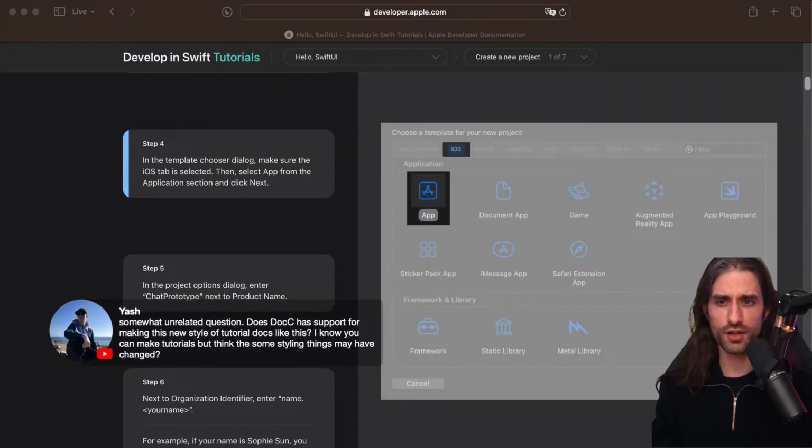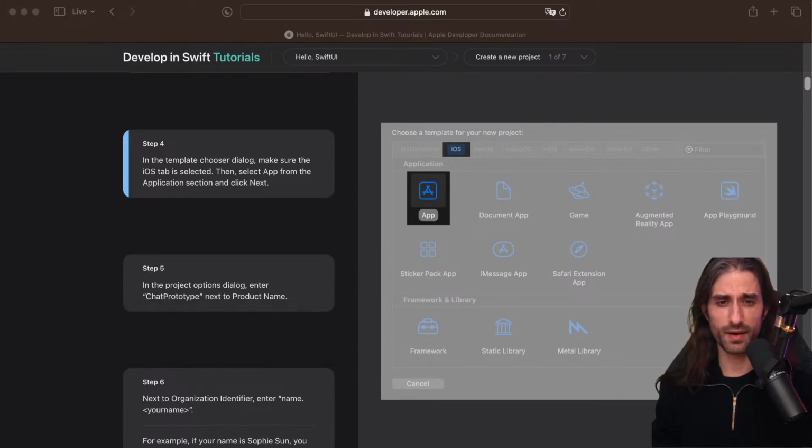I see a very good question. Somewhat unrelated question: does Docsy have support for making this new style of tutorial docs like this? I know you can make tutorials, but I think some styling things may have changed. I think Docsy might be able to do that, maybe not all of it, but a good part of it, because if you remember, I think it was either at the end of last year or the beginning of this year, I followed the tutorial about TCA, the composable architecture, and it really looked like this one. And if the guys from TCA, who are not part of Apple, have made it, they use Docsy to make it. So honestly, I think it's possible, and I would recommend that you check out what the people at Point Free that make TCA have used.